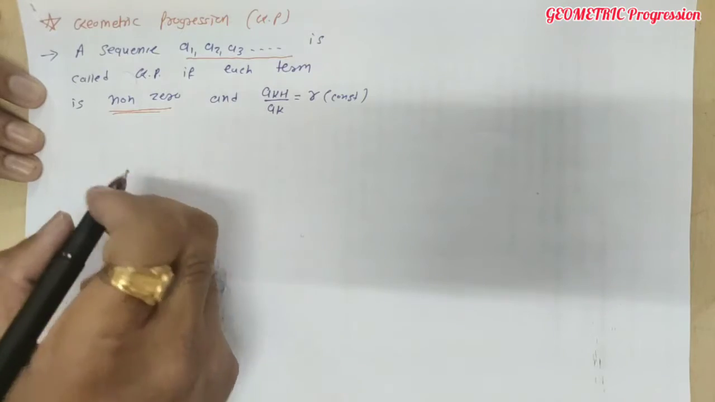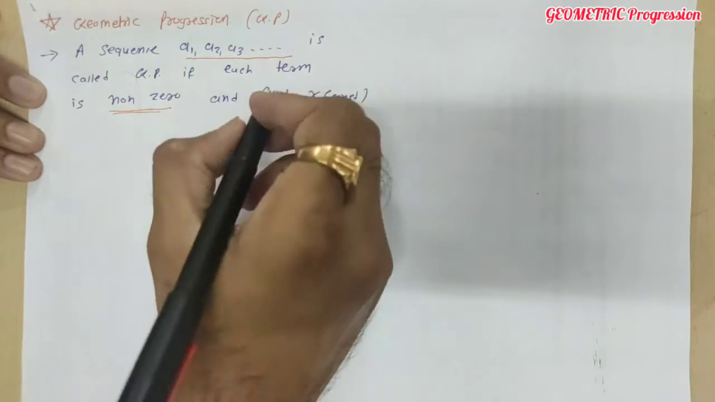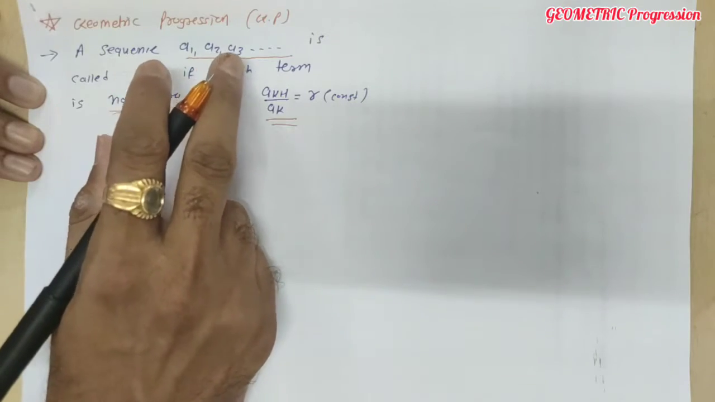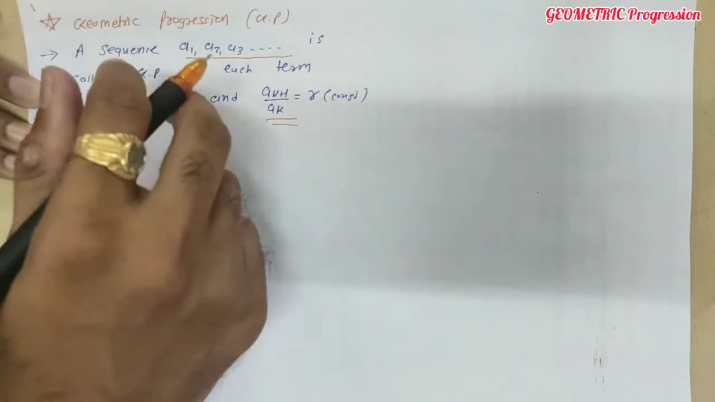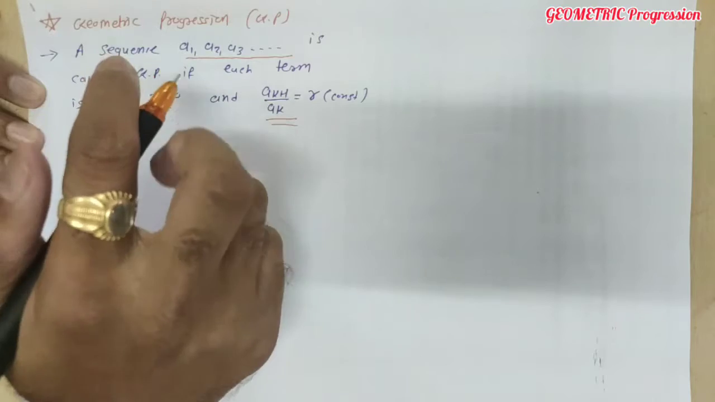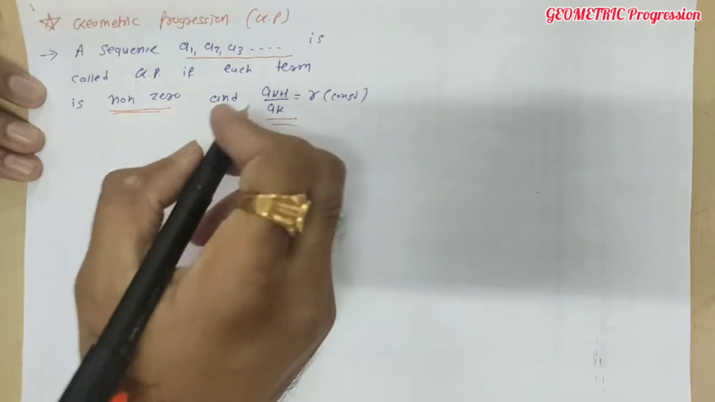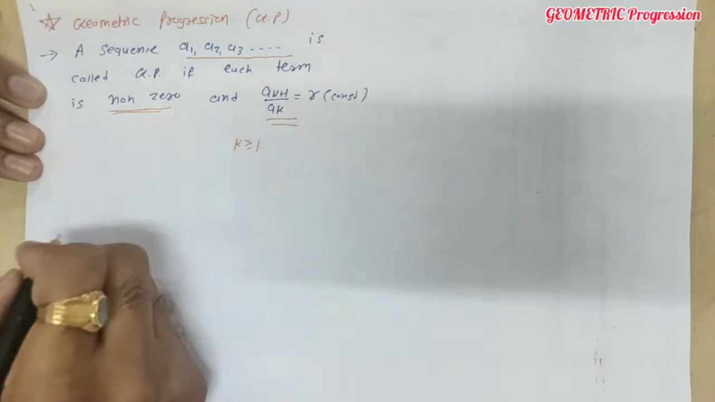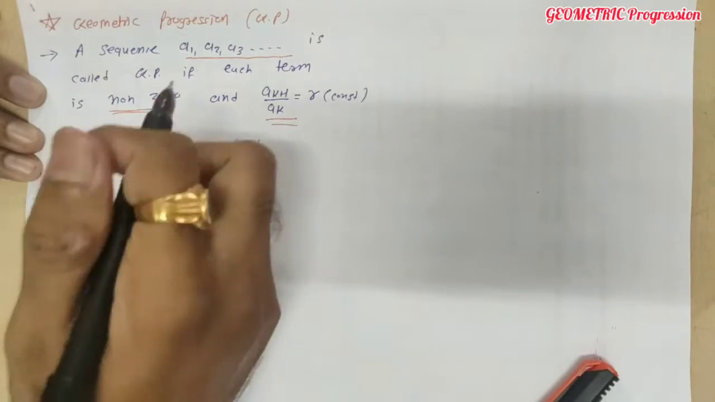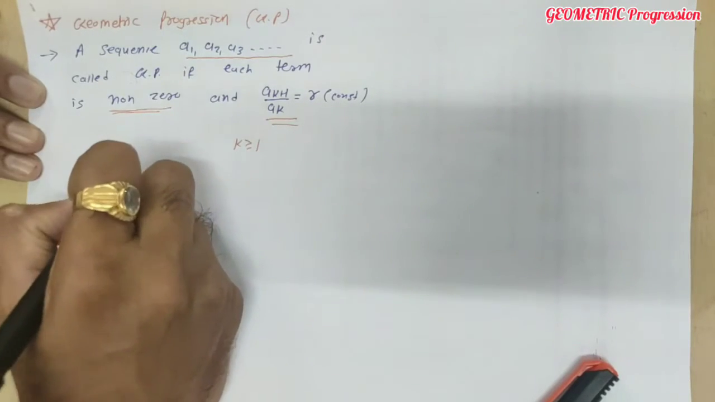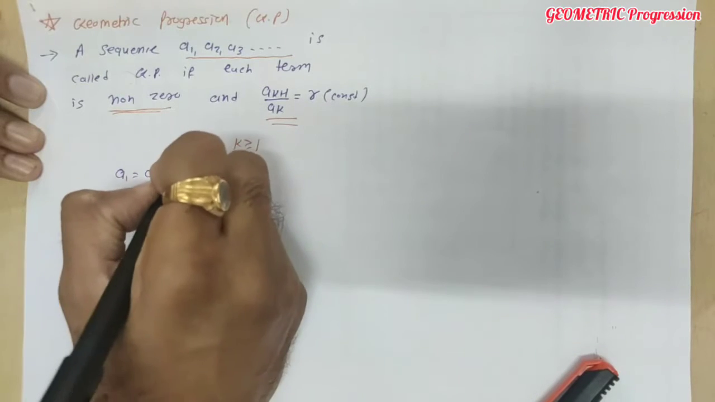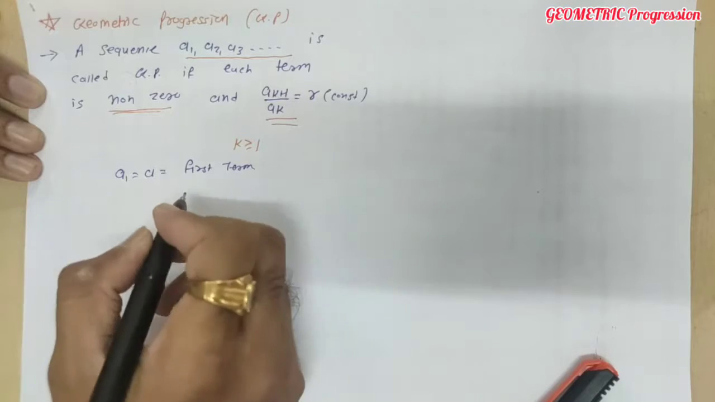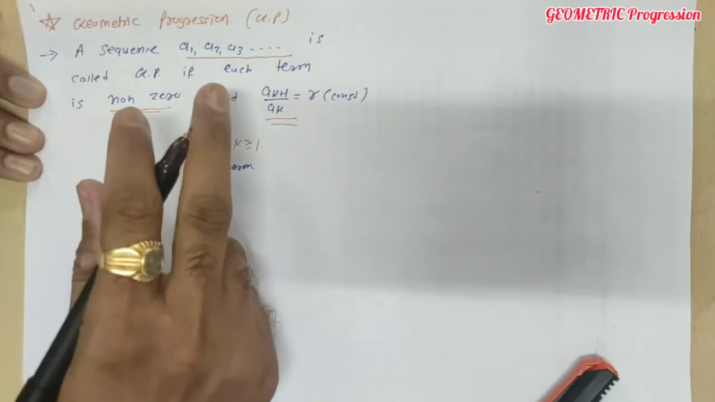Those are the two conditions. If these two conditions are fulfilled for this given sequence a1, a2, a3 up to infinite, then we can say that this given sequence is a GP. Where k is greater than or equal to 1. And here we can write this a1 as the first term. A1 is nothing but a, that is our first term.